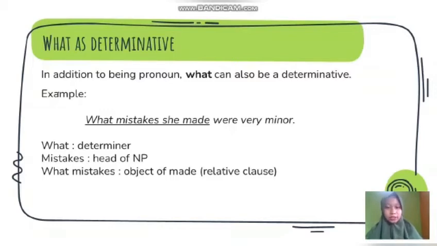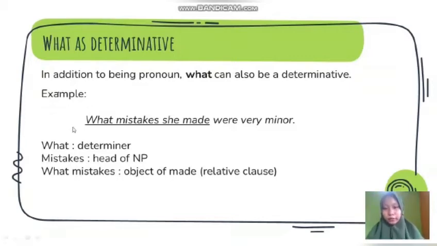What mistakes she made were very minor. In this example, what is a determiner, and mistakes is the head of the noun phrase and also the subject of were very minor. And what mistakes refers to made. What as a determinative also implies a relatively small number, or only a small number of mistakes.